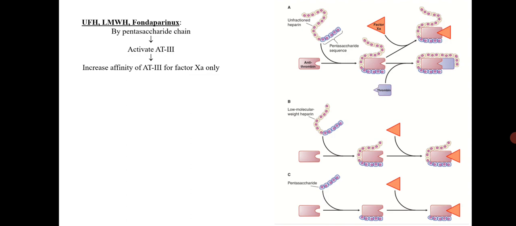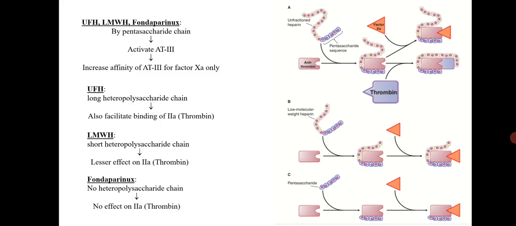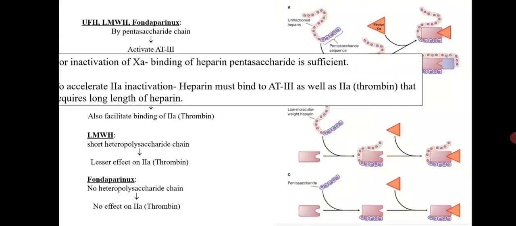Unfractionated heparin, low molecular weight heparin and Fondaparinux all have the pentasaccharide chain, therefore they activate antithrombin 3, which increases the affinity of antithrombin 3 for factor 10A only. Unfractionated heparin, due to its long heteropolysaccharide chain, also facilitates binding of thrombin. Low molecular weight heparin has a short heteropolysaccharide chain, therefore it has less effect on thrombin, while Fondaparinux does not have a heteropolysaccharide chain, therefore it does not have any effect on thrombin.